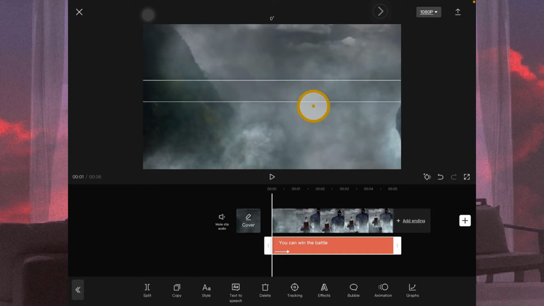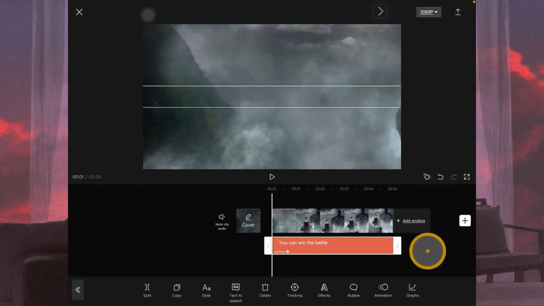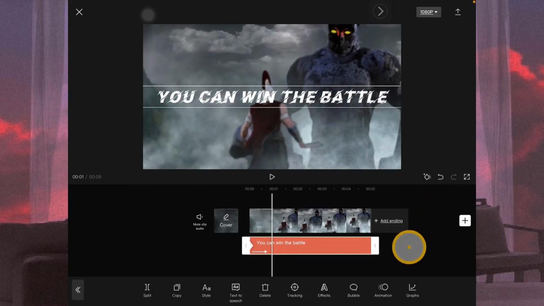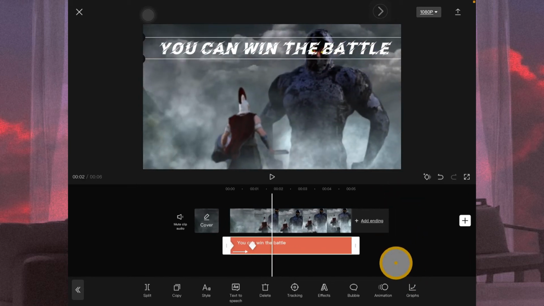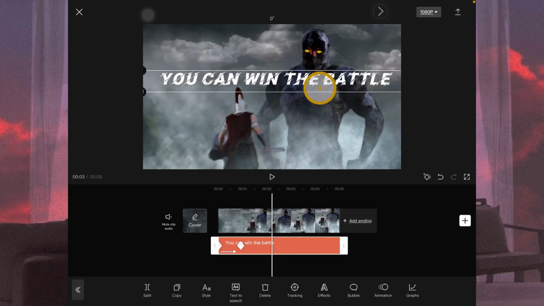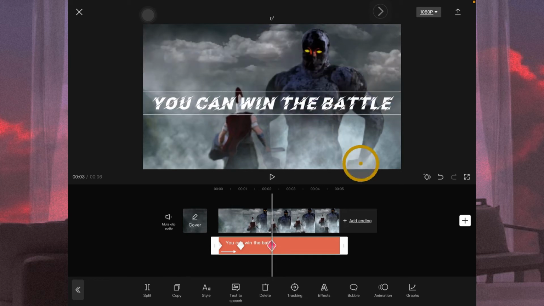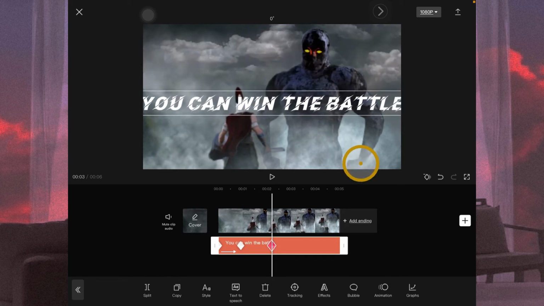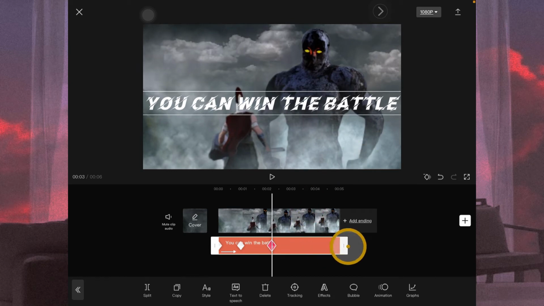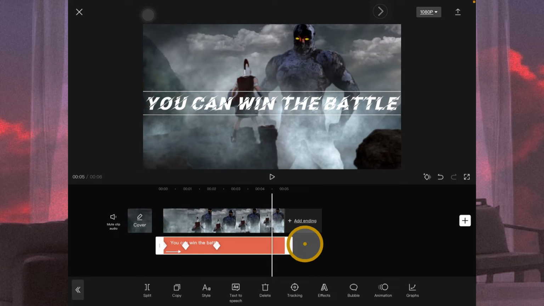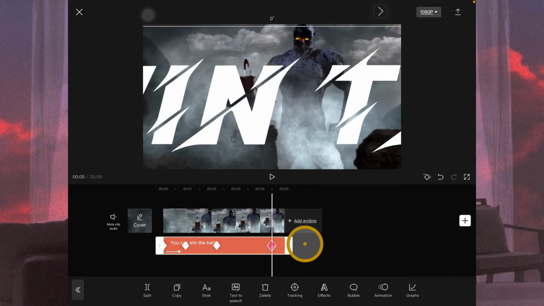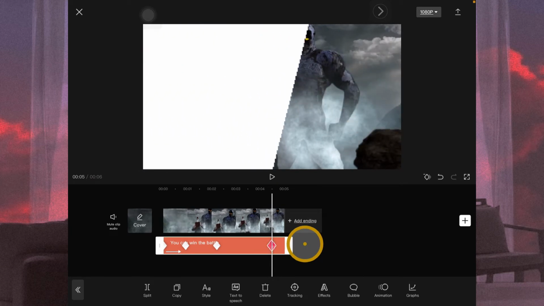I'll move this here, and I'll add from here a keyframe, and then I'll move the video and I'll put it right here, and then here, but let's increase the text, and now increase the time like this.